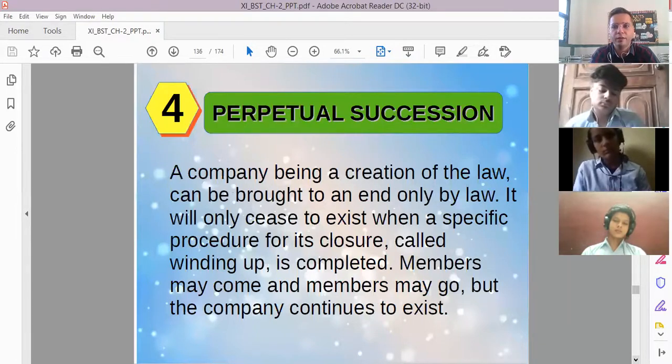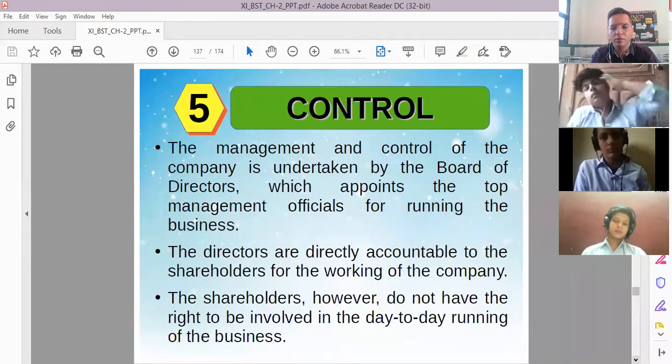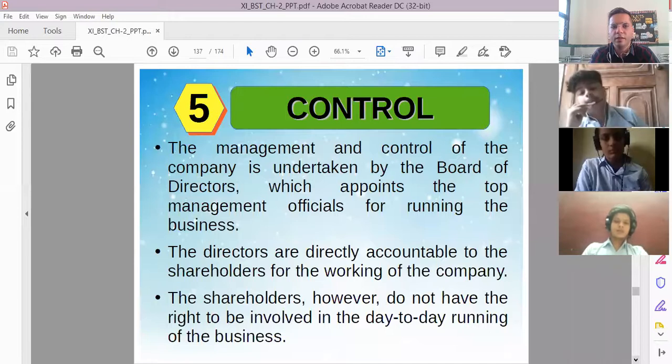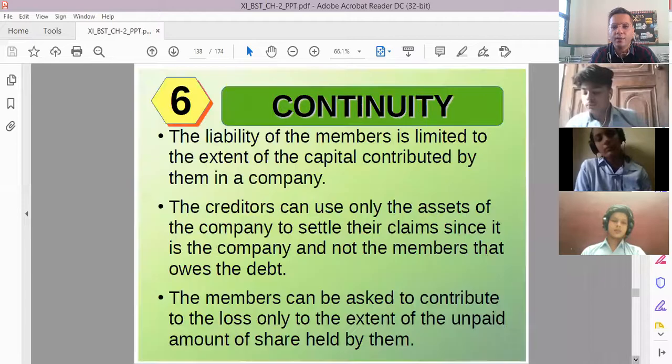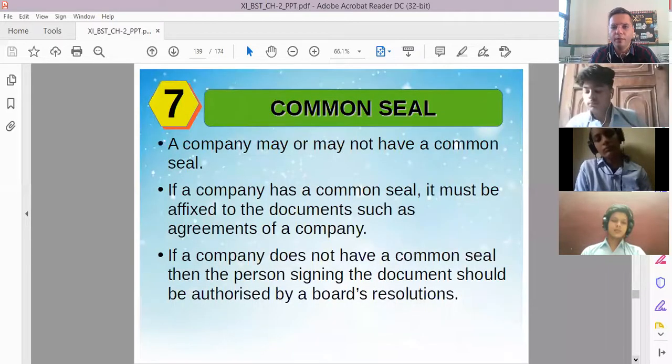Why? Because the company has been created by law, so only law has the power to wind up this company. Then control. Who has the control? The control or the management lies in the hands of the board of directors. And how are the board of directors elected? The board of directors are basically elected by the members of the company. So the board of directors have complete control on management over the company. They would be taking all the decisions, but mind it, the company has to make its own common seal. That means it has to sign its own contract in its own way.